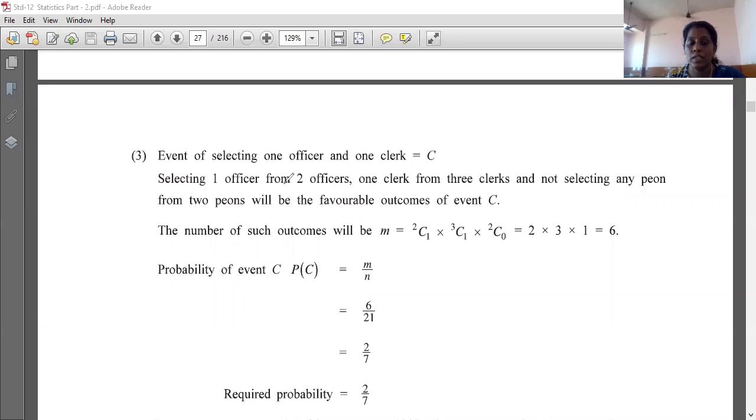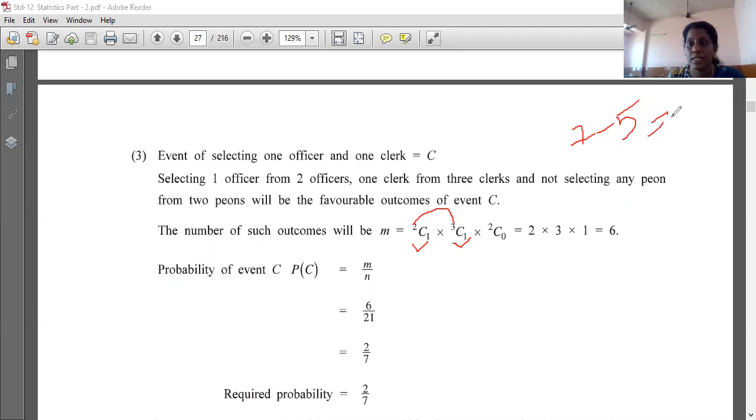So, there are total 2 officers. Out of 2, you have to select one. So, that is 2C1. Then you have 3 clerks. Out of 3, you have to select one. That is 3C1. So, total कितने थे 7. तो इसमें से हमने 2 plus 3, 5 तो select हो गया. तो remaining कितना है? 7 में से 5 गया तो हमारे पास है 2.